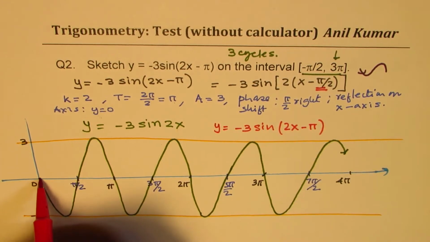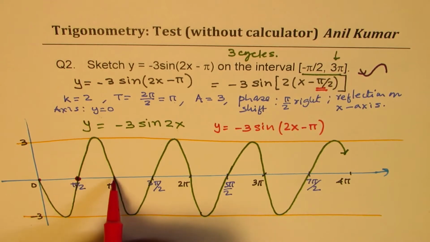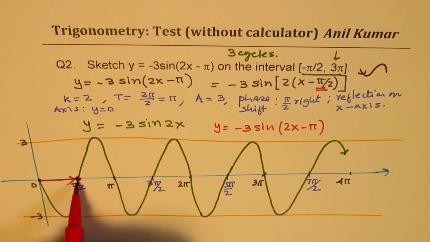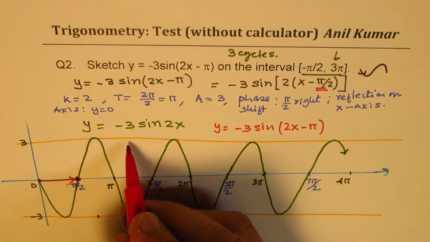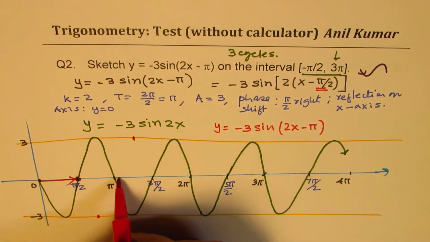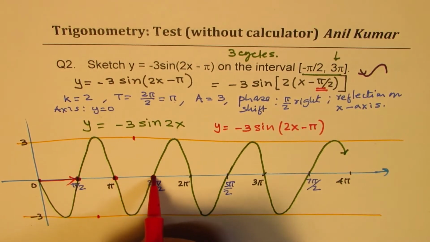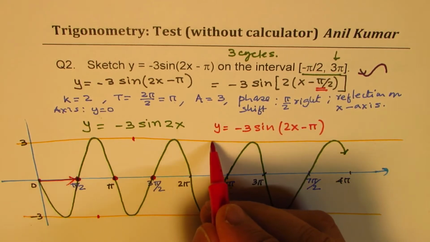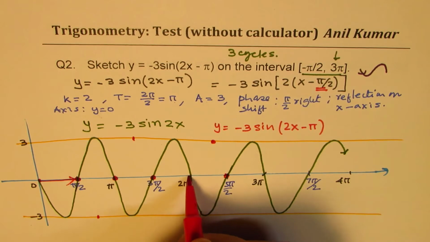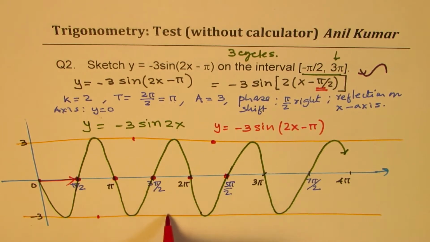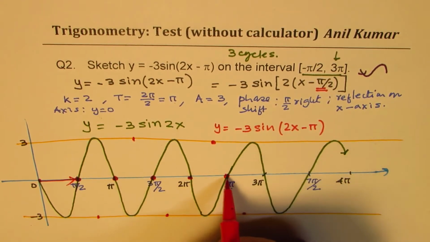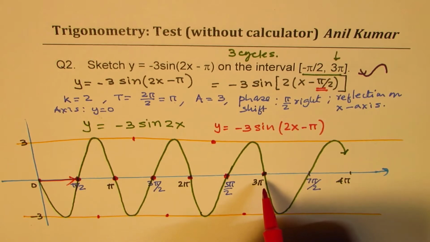So this point here, let's talk about zeros, will shift to that, right? So this 0 is going to shift. So our graph will start from here. And then the minimum shifts by pi by 2, in between, right? Now this goes in between, and this 0 goes there. That 0 comes on this point, so this goes there. And likewise, we are going to shift each and every point by pi by 2, right? So all these minimums will come here. The zeros will move to the next 0, correct?